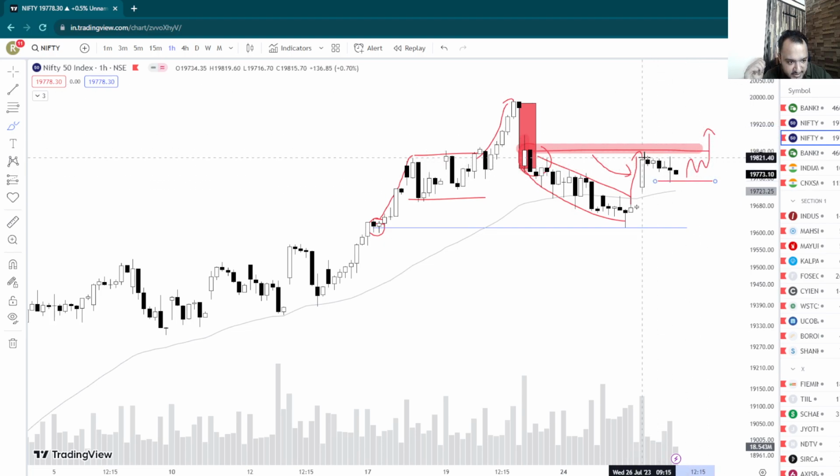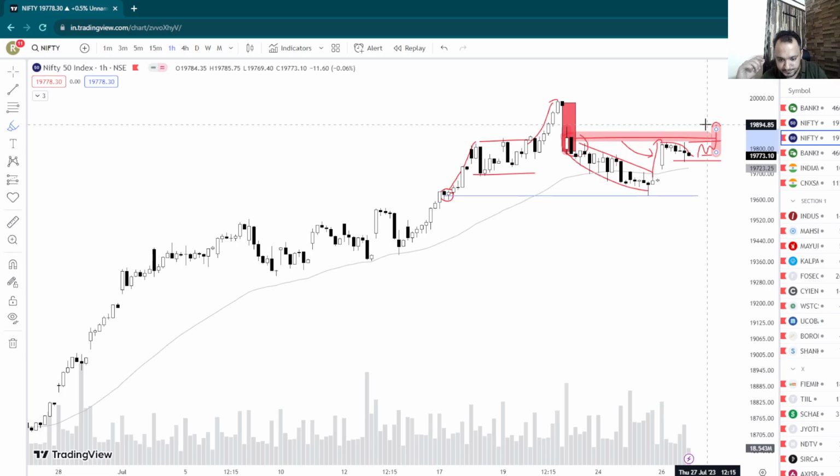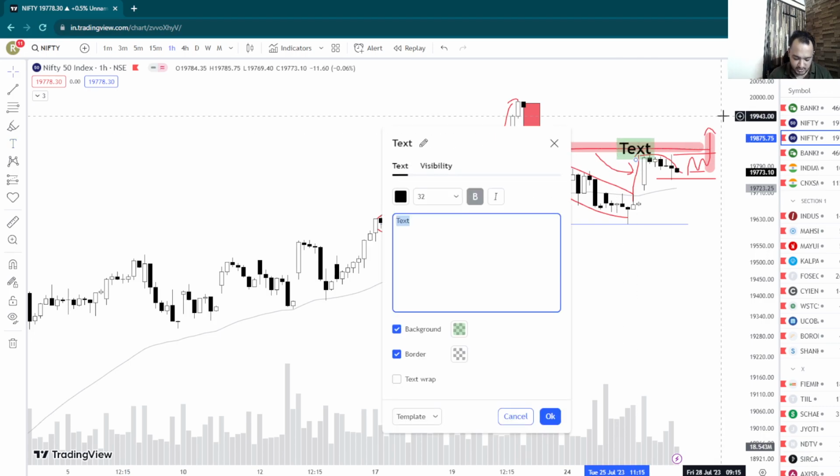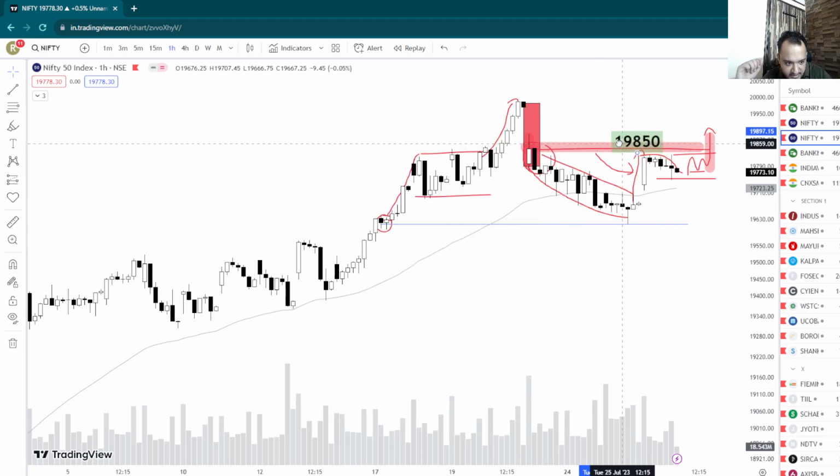All right, so obviously there was no big fall from the demand. We have to see how the markets react to the news in the US markets today. But there's no major fall here. But until Nifty contracts and starts breaking out here, there are no longs in Nifty for me. So the major key level for Nifty for me is this area, which is 19,850. All right. So 19,850 will be my major level for Nifty for the coming days, and it is right at this supply right here, right? On the downside, obviously, it's 19,600. All right, I think there's no question about that.